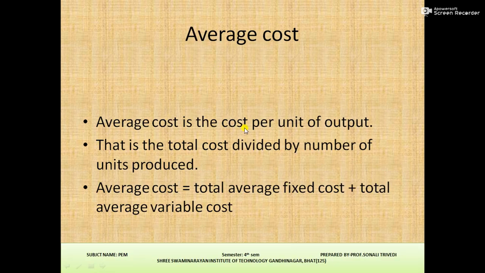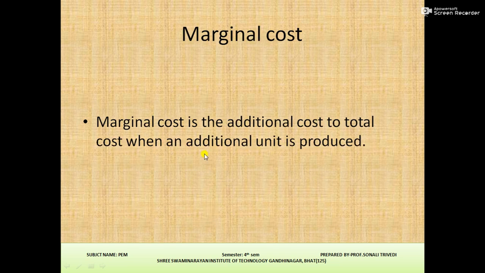Average cost is the cost per unit of output. That is, the total cost divided by the number of units produced. Average cost is equal to average fixed cost plus average variable cost. Marginal cost is the additional cost added to total cost when an additional unit is produced.